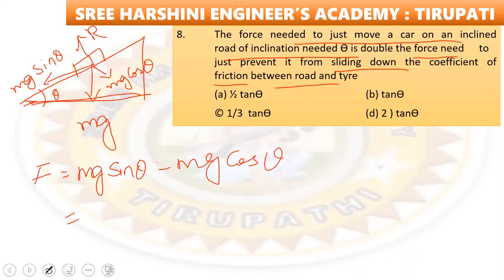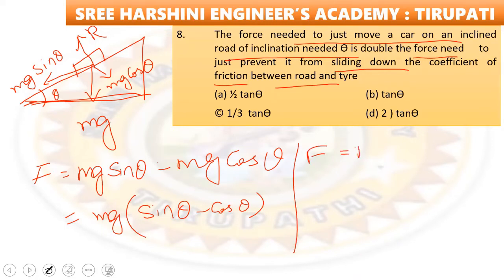mg common తీస్తే ఏం మిగులుతుంది? sin theta minus cos theta. So to move up the inclined plane లో ఏమొస్తుంది మనకి ఫార్ములా, F equal to mg into ఎన్ని టైమ్స్? ఏదో ప్రాబ్లం చూడండి, double the force needed అన్నాడు. mg into sin theta plus ఇక్కడ sliding down లో 4 cos theta అవుతుంది.